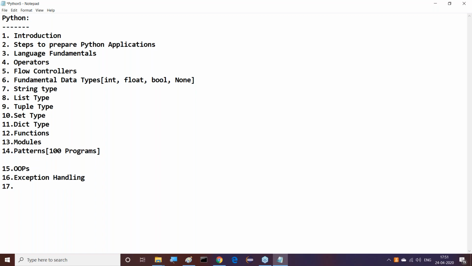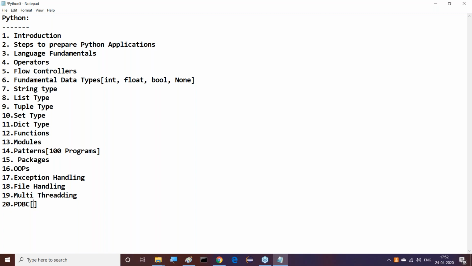Now okay, before this, the 15th topic I will cover is packages, and the 16th one is object orientation. The 17th one is exception handling. After completion of this 17th, exception handling, the next one is file handling. After this file handling, next one is multi-threading, we are able to see. Then after completion of multi-threading, I'll go for PDBC, Python database connectivity. You're connecting with the database from Python programs.